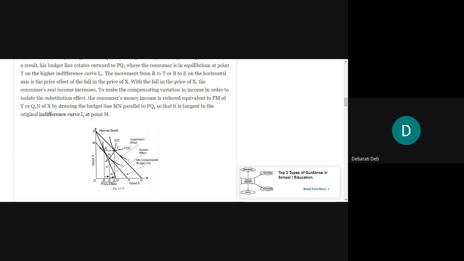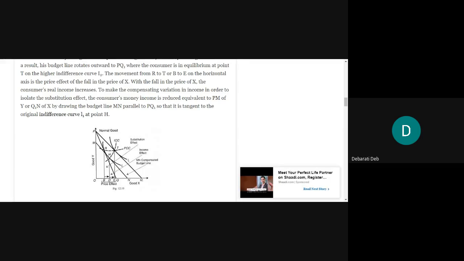So it will be at the same point, but this point on the x-axis will move rightwards because the price of X has fallen, thus the quantity demanded of X will increase. Am I correct? This x-axis and y-axis are giving you the number of units of the goods. They are not the price. You have to think what could be the effect on the quantity demanded due to the change in price, and likewise you will have to plot the diagrams.